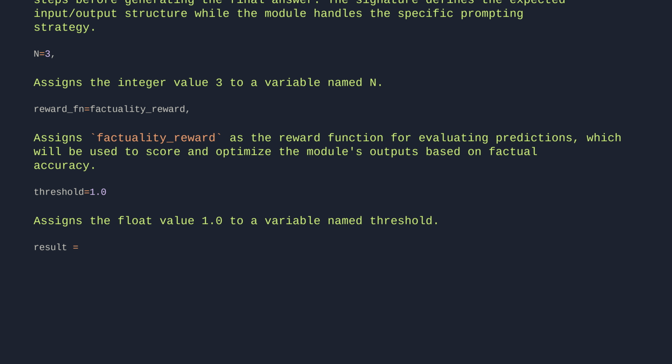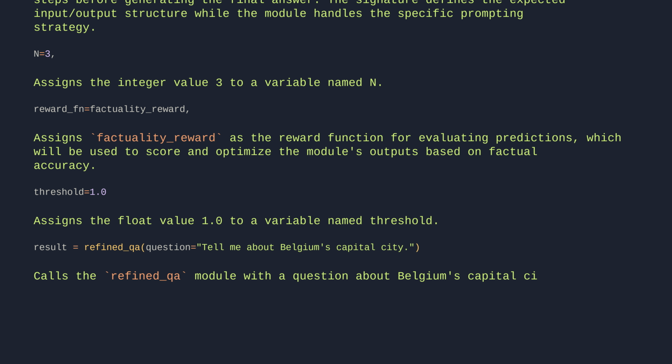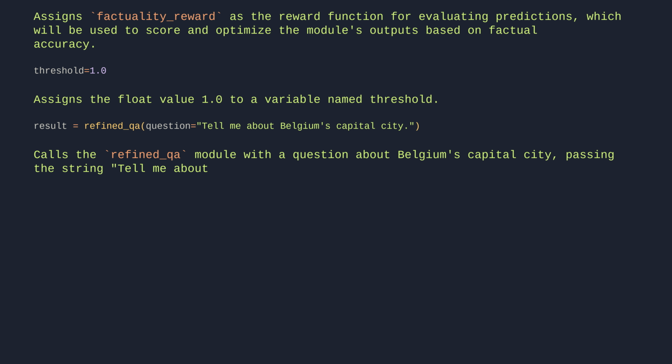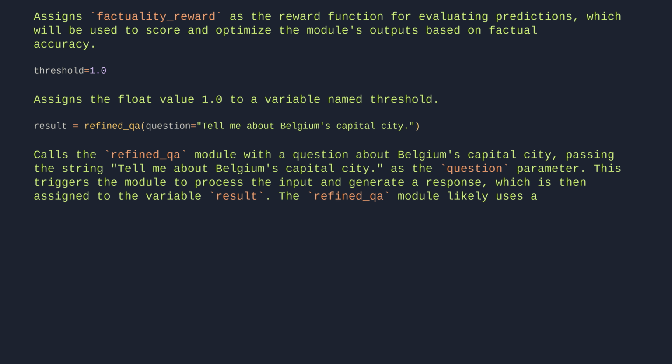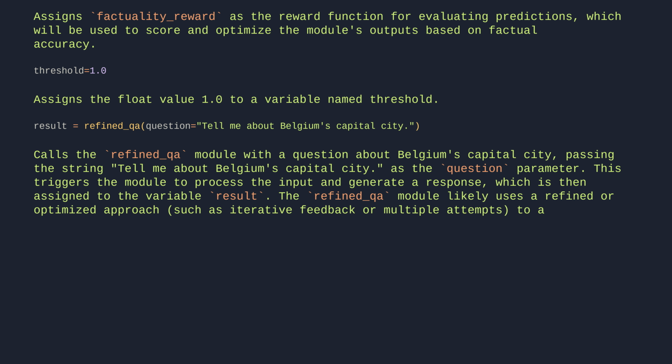result = refined_qa(question="tell me about Belgium's capital city"). Calls the refined_qa module with a question about Belgium's capital city, passing the string "tell me about Belgium's capital city." as the question parameter. This triggers the module to process the input and generate a response, which is then assigned to the variable result. The refined QA module likely uses a refined or optimized approach, such as iterative feedback or multiple attempts to answer the question, as suggested by its name and the context of dspy's Refine functionality.